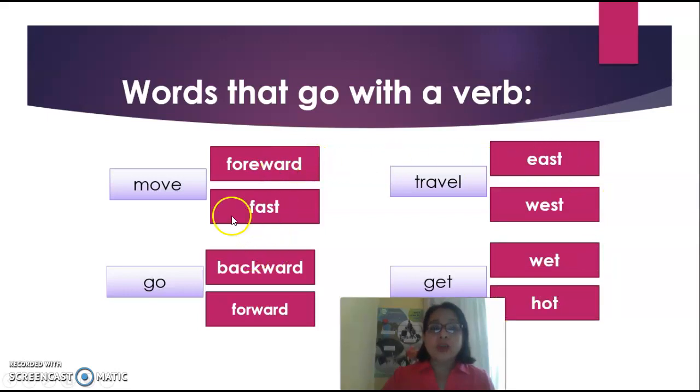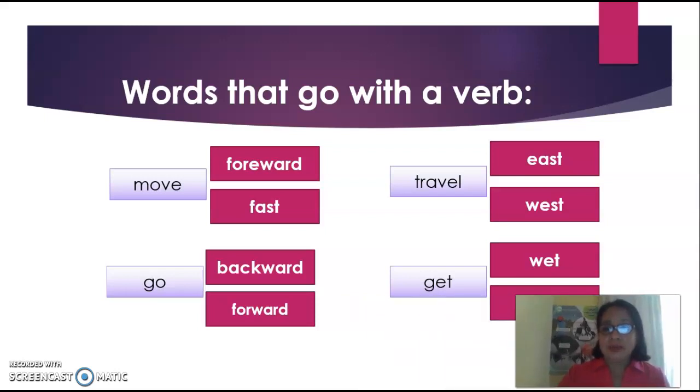These words go with the verbs, okay? Move forward, move fast, go backward, go forward, travel east, travel west, get wet, get hot. When you see these verbs, remember these words go with them, okay? So let's continue.